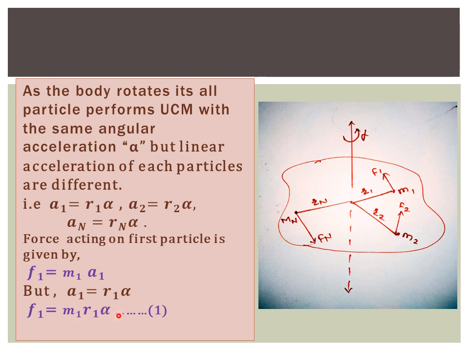This is equation number one, and equation number one represents the force acting on the first particle. F1 is equal to m1 into r1 into alpha. So similarly, we can find the force acting on the second particle.